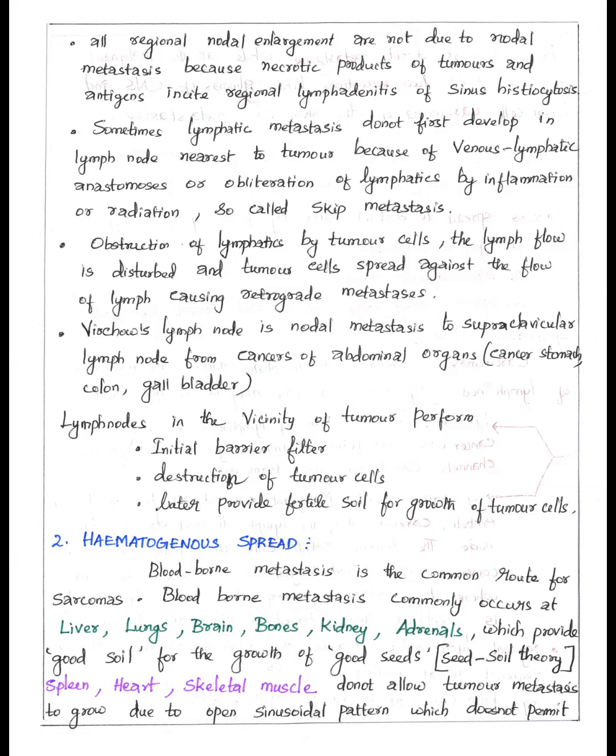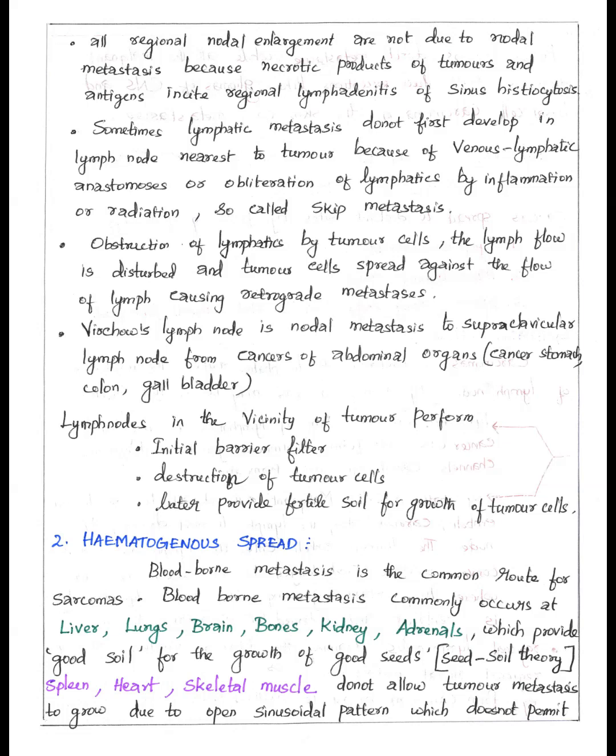It may cure spontaneously. Sometimes lymphatic metastasis doesn't develop in the lymph node nearest to the tumor. This is because of the anastomosis or connection between the vein and the lymphatics. It may also be due to obliteration or destruction of lymphatics by inflammation or radiation. So, it is called skip metastasis.